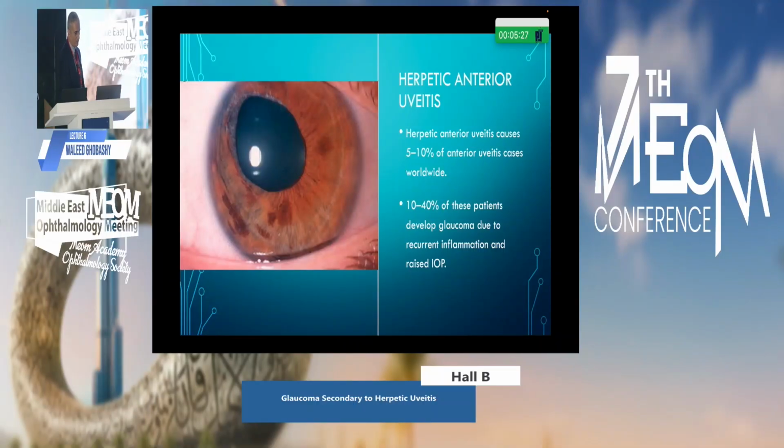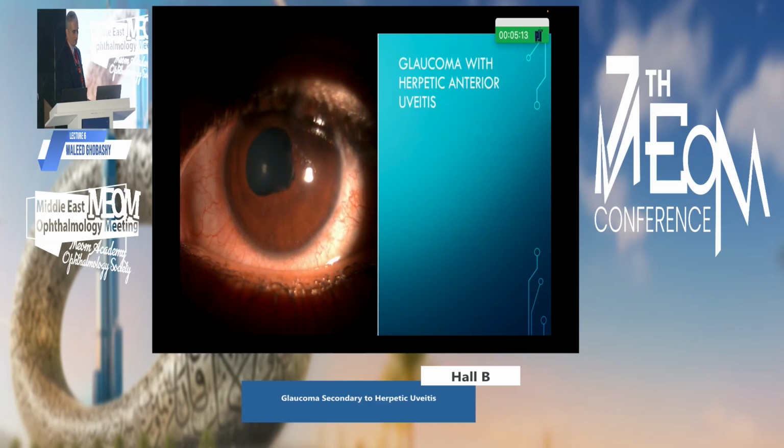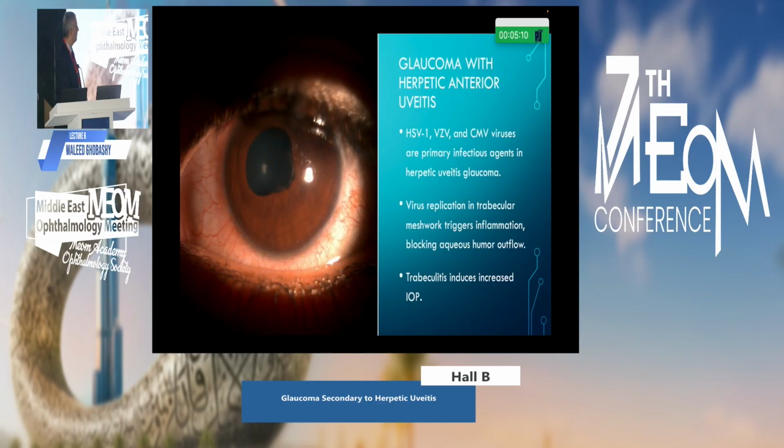So if we think about herpetic anterior uveitis, it causes up to 10% of anterior uveitis worldwide, and up to 40% of these patients will develop glaucoma at some time due to inflammation-induced raised intraocular pressure. We know multiple infecting agents, including herpes simplex virus 1, varicella zoster virus, and even cytomegalovirus, all belong to the herpes family, and all can induce infection causing herpetic uveitic glaucoma.